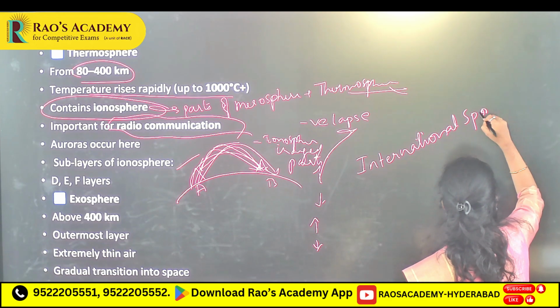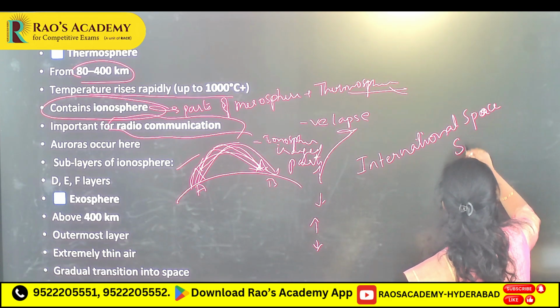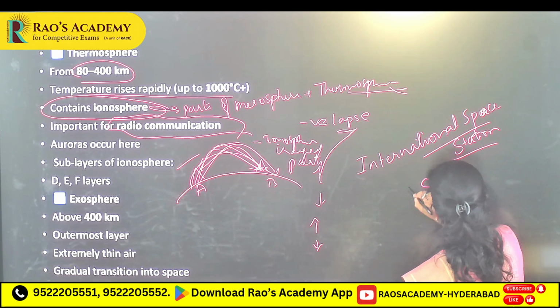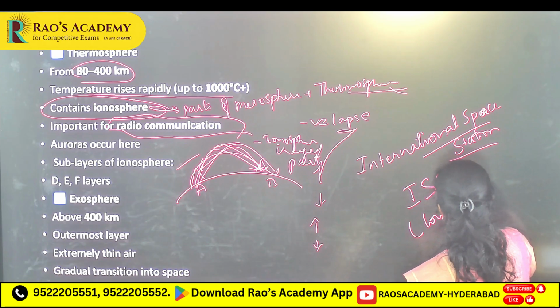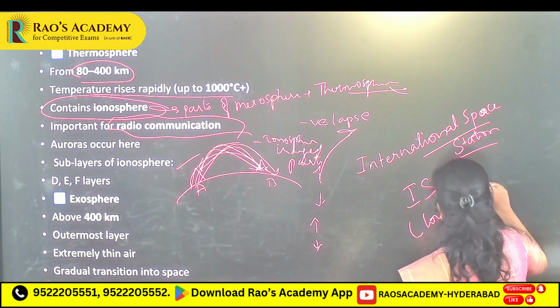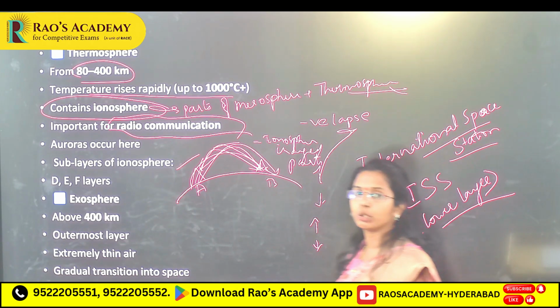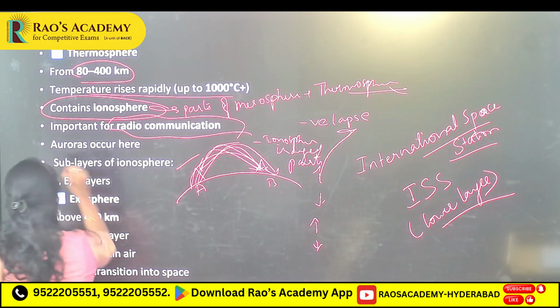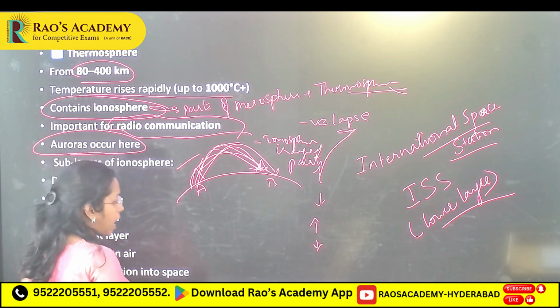And one more thing, here you will see the International Space Station present in the lower layer, the ISS. And one more thing, auroras occur here.